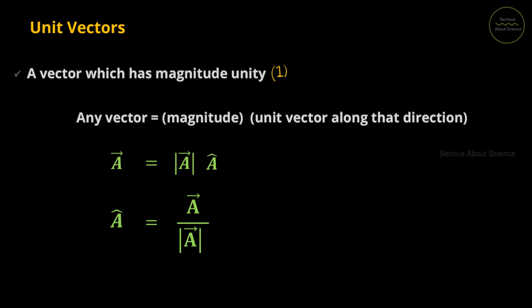Now we have also seen that the unit vectors along the three axes are given by i, j and k, where i points towards the positive x-axis, j points towards the y-axis and k points towards the z-axis respectively. Also we can express any vector in the ijk component form. That is, vector A can be written as Ax i cap plus Ay j cap plus Az k cap.